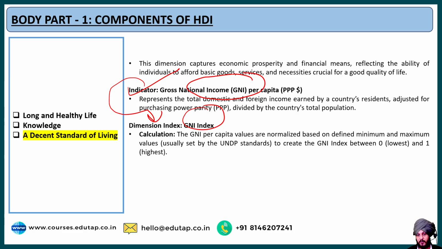Fine, and if we try to normalize this value based on the minimum and the maximum values as defined by the UNDP standards, based on that we are able to calculate this GNI index, of course between the 0 and 1 range. Fine, so that's how basically we calculate it.